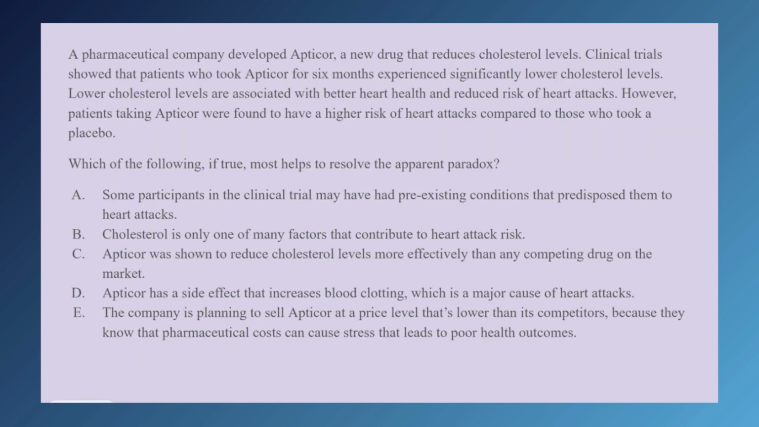Let's look at an example that features these traps. A pharmaceutical company developed Apticor, a new drug that reduces cholesterol levels. Clinical trials showed that patients who took Apticor for 6 months experienced significantly lower cholesterol levels. Lower cholesterol levels are associated with better heart health and reduced risk of heart attacks. However, patients taking Apticor were found to have a higher risk of heart attacks compared to those who took a placebo. Which of the following, if true, most helps to resolve the apparent paradox?